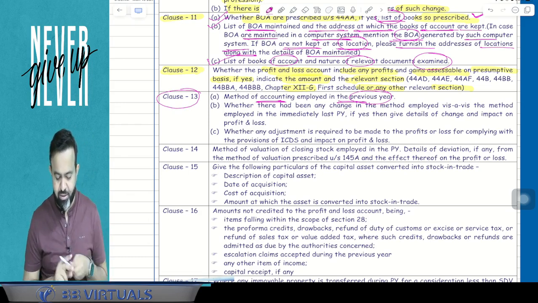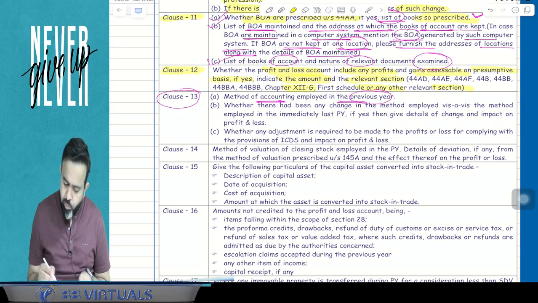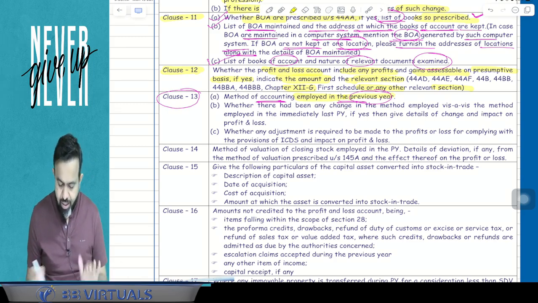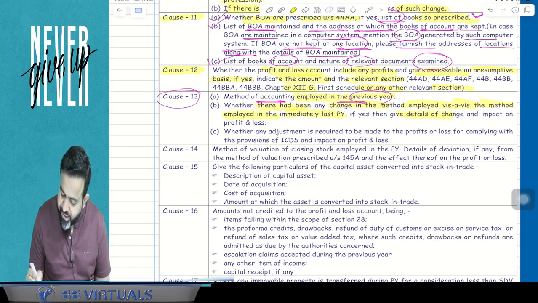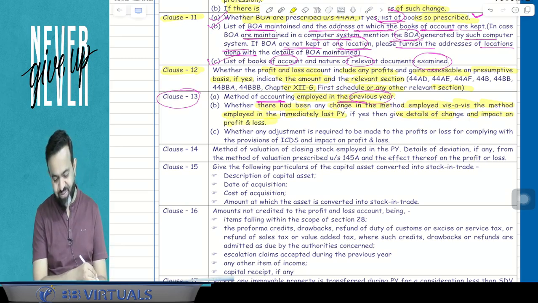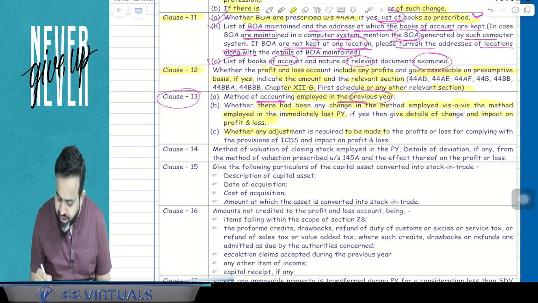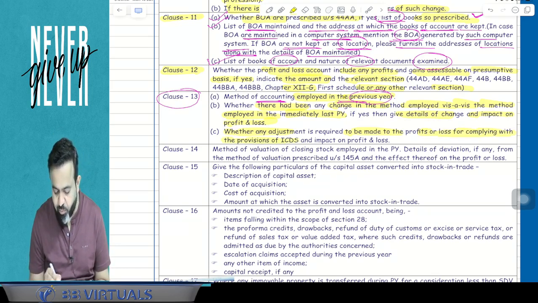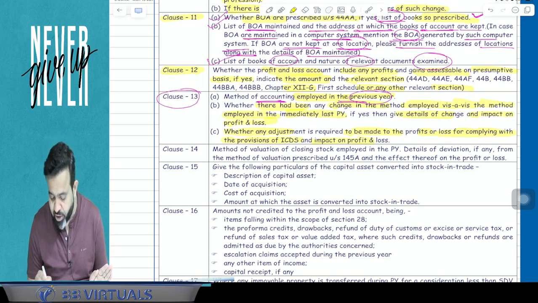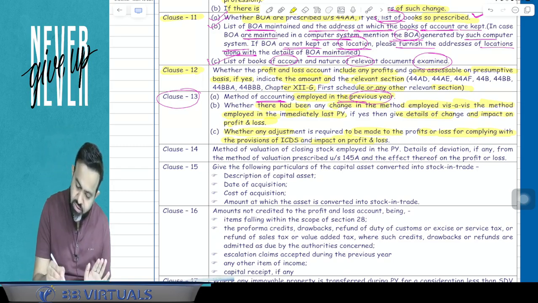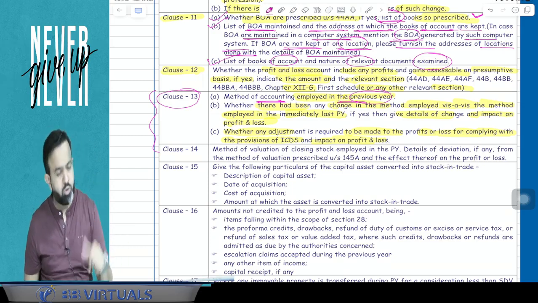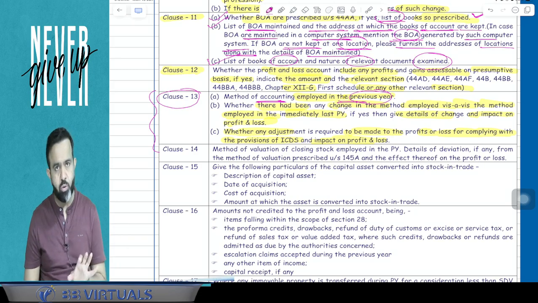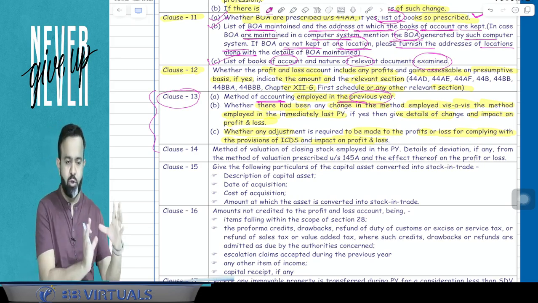So what clause number 13 says, try to understand. Method of accounting employed in the previous year. Now, whether there had been any change in the method employed compared to the immediately preceding previous year. If yes, then give the detail of the change and its impact on the profit and loss account. And guys, whether any adjustment is required to be made to profit and loss for complying with the provisions of ICDS or not, and you have to mention the impact on the profit and loss. So this is clause number 13. You can remember clause number 13 is related to the books of accounts, like method of accounting. So under method of accounting, which method is followed, mercantile or cash?